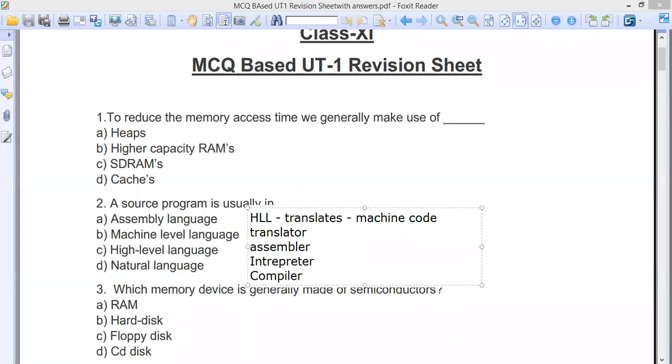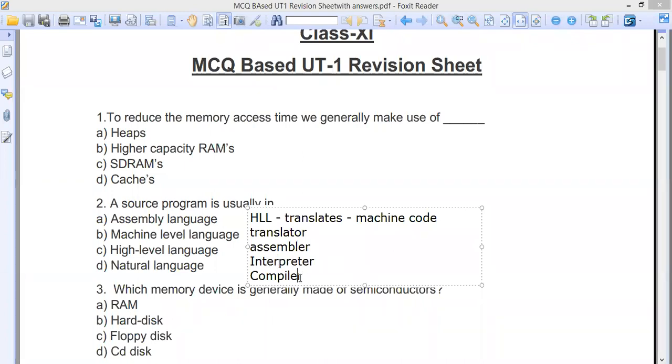Obviously, there is quite a difference between these two. One takes line by line translation and execution. So when we speak of the interpreter, it takes line by line commands.